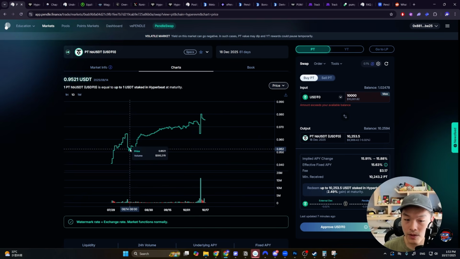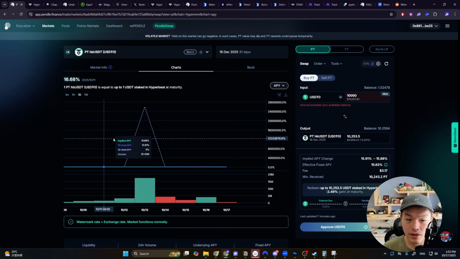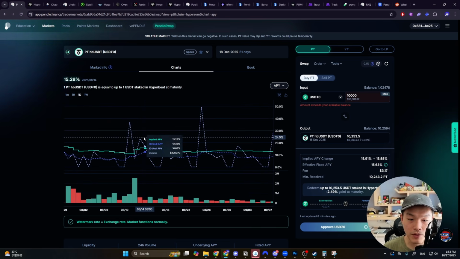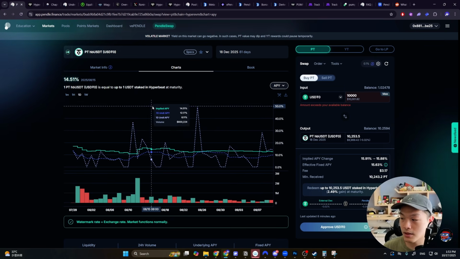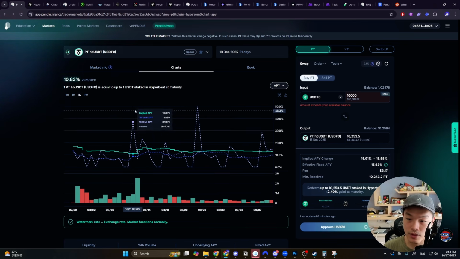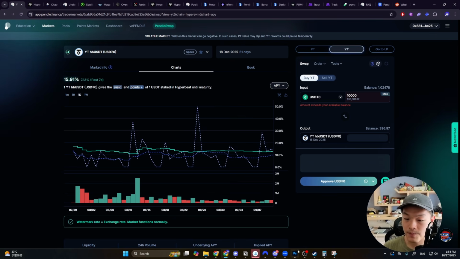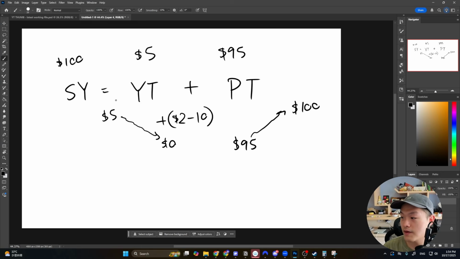Again, when there's like a huge drop in price, that's the best time to be depositing. If we look at the APY here, what you will notice back here is when the APY spikes, that's when the PT price is lower, right? And most likely it's because people are either selling their PT or a lot of people are buying YT in the process. It's most likely people buying the YT, because buying a bunch of YT could impact the price by quite a lot. The reason why is because if you just buy $5 worth of YT, it actually accounts for the yield of the $100 Aave USDC in this case, right?